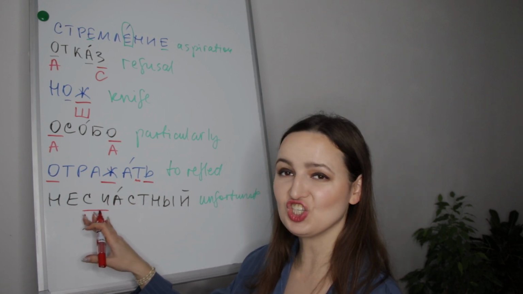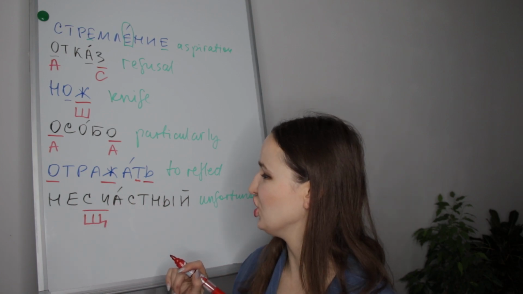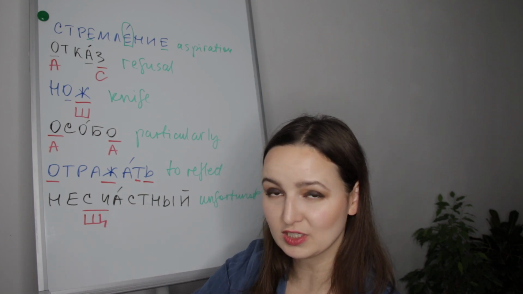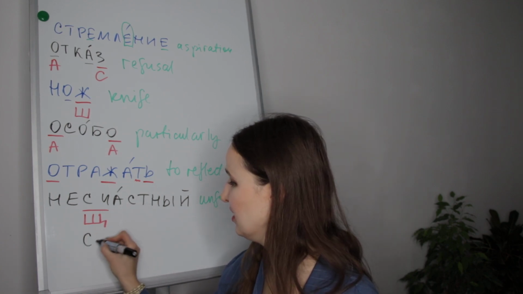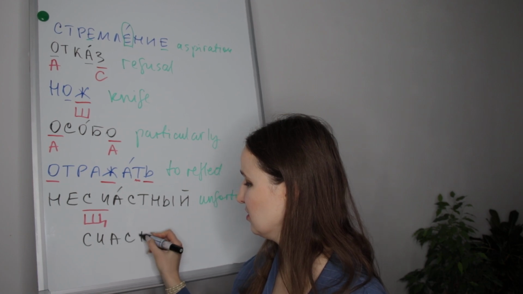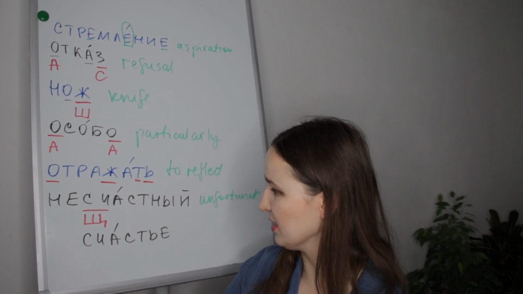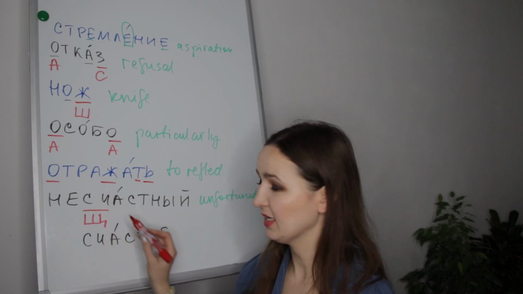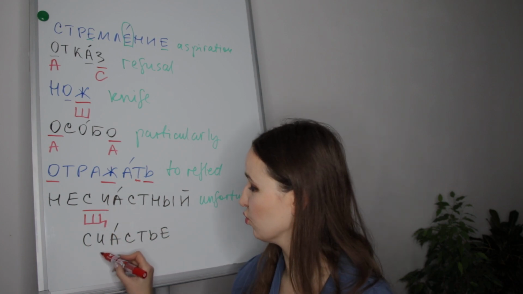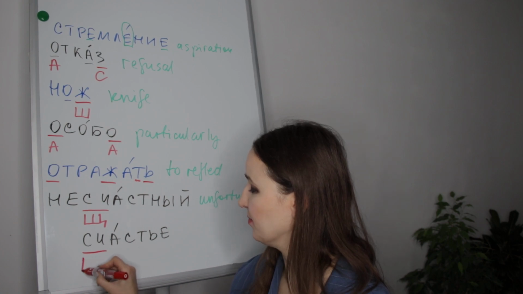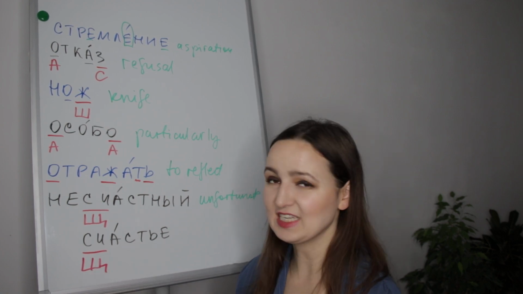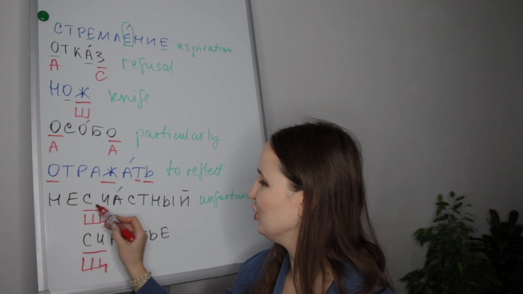Несчастный. Sha. Несчастный as well is in the word счастье, happiness. Same here, because this one came from this one. They have the same root. Счастье. Дальше.